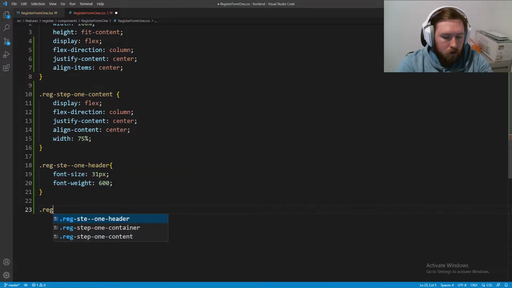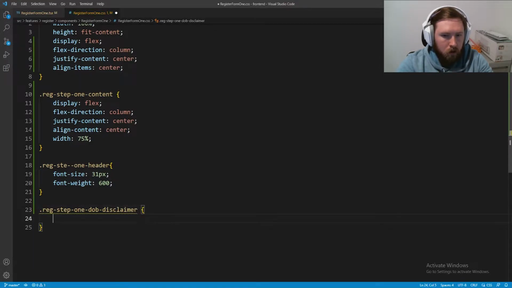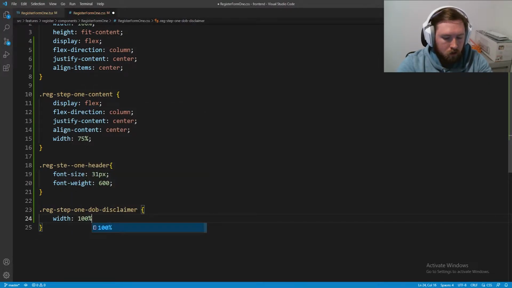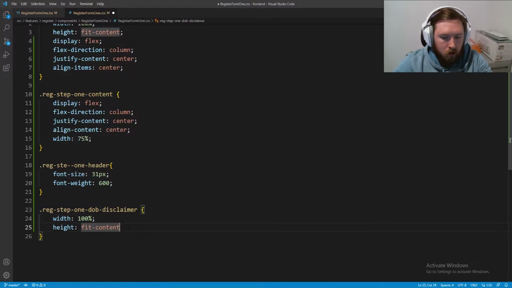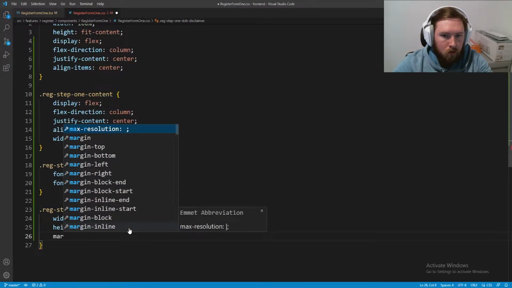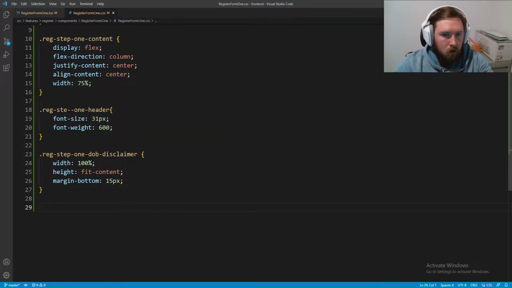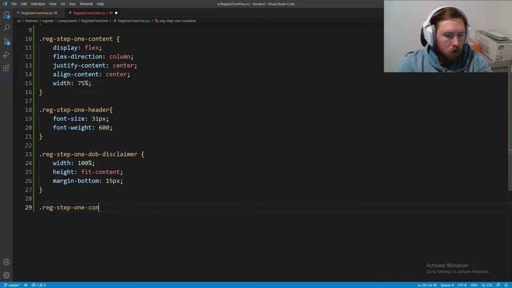Next we need the reg-step-1-DOB-disclaimer. All right, inside of the disclaimer, we're going to have width of 100%. We are going to have height to fit content. And then we are going to have margin bottom of 15. Again, most of these were eyeballed to look good based off of what I saw on Twitter. Next, we have our reg-step-1, and this is going to be DOB header.